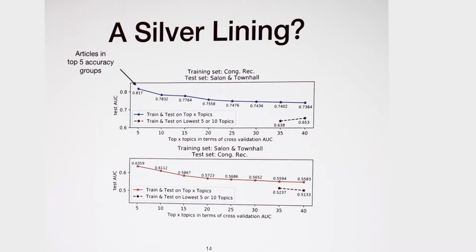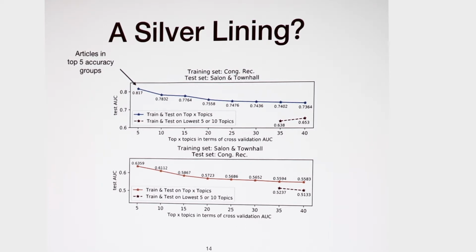And we repeat this experiment in a reverse way, where we train on Salon Town Hall and test on Congressional record, and we observe a similar result pattern. One more point I want to deliver is that the absolute AUC value for the first group is better than the second group by a large margin.